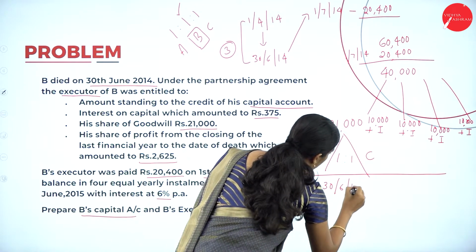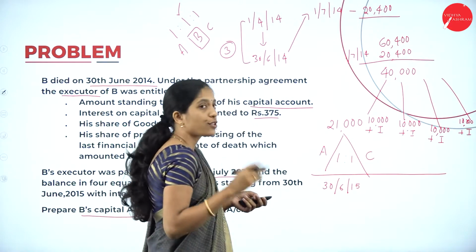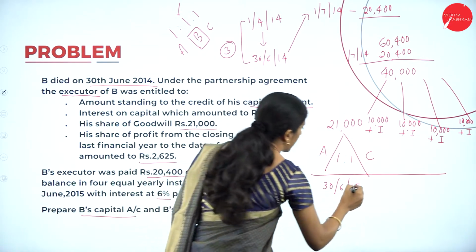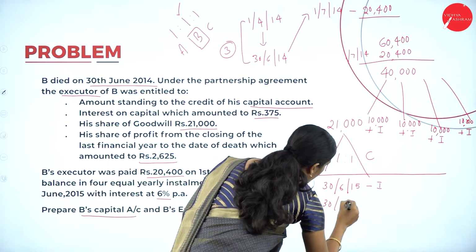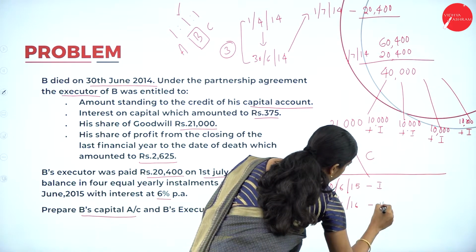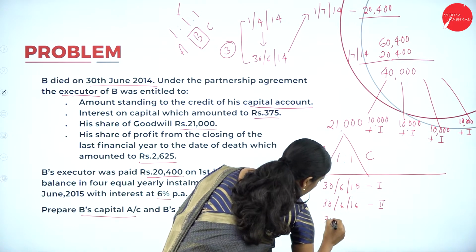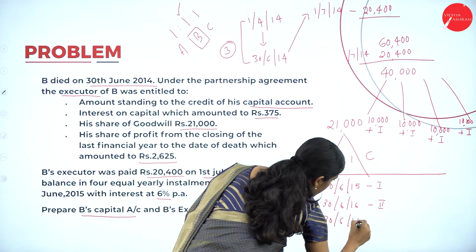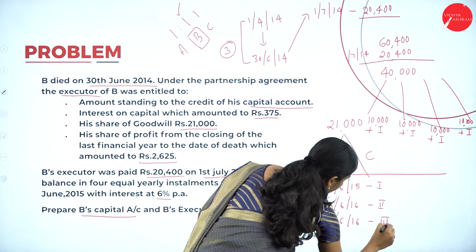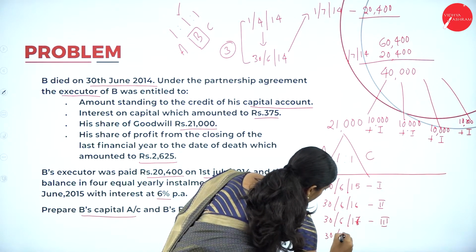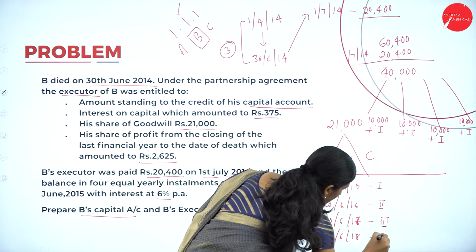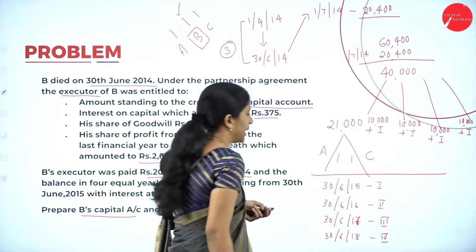The first installment is paid on 30th June 2015, the second installment on 30th June 2016, the third installment on 30th June 2017, and the fourth installment on 30th June 2018.